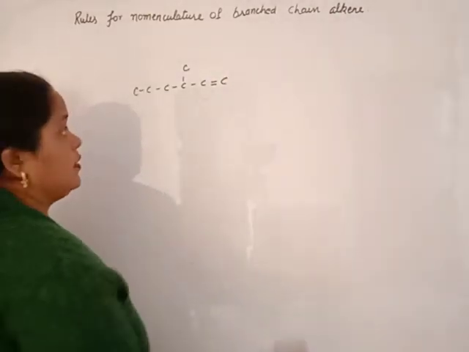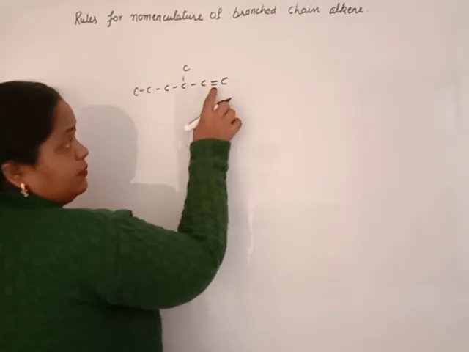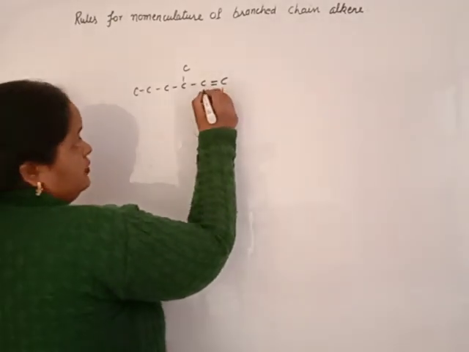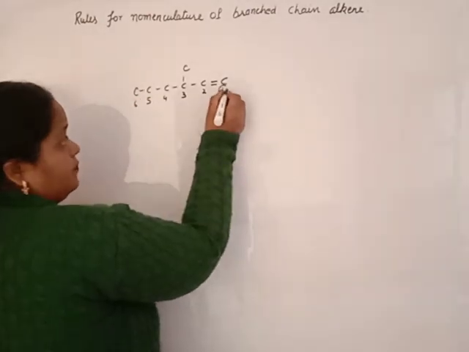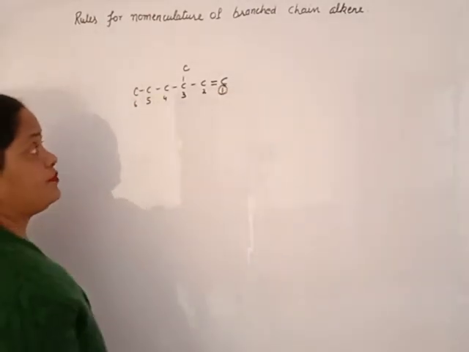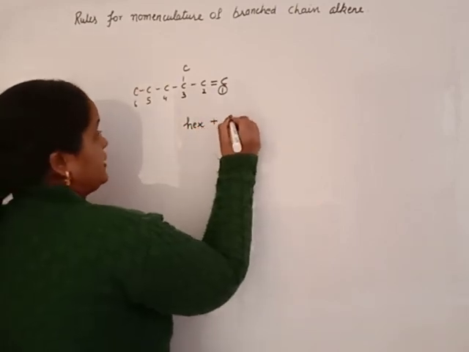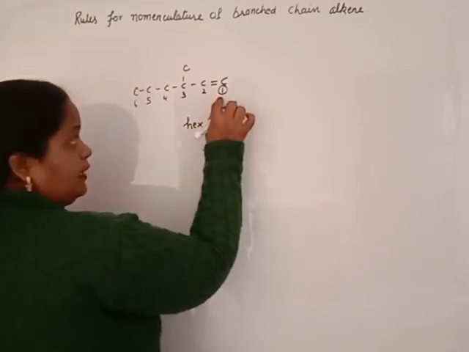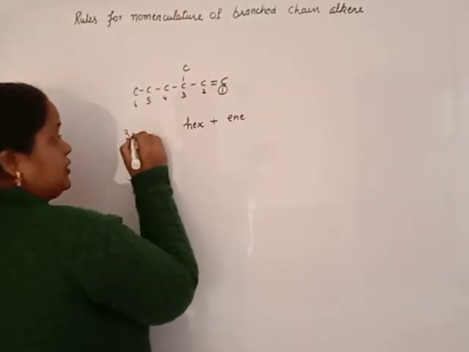Now numbering must give the least number to the double bond. 1, 2, 3, 4, 5, 6. Clear? So hex. The primary suffix is ene. At the first position, there is no need to write it. And the third position consists of methyl.